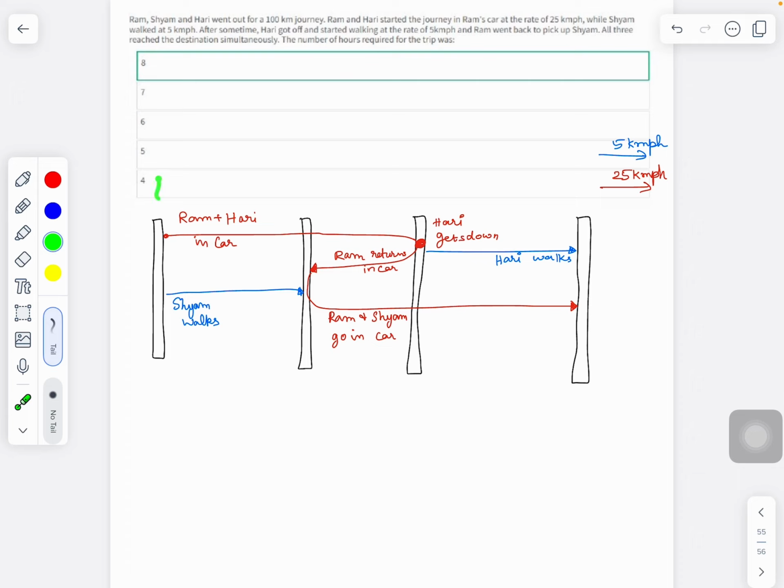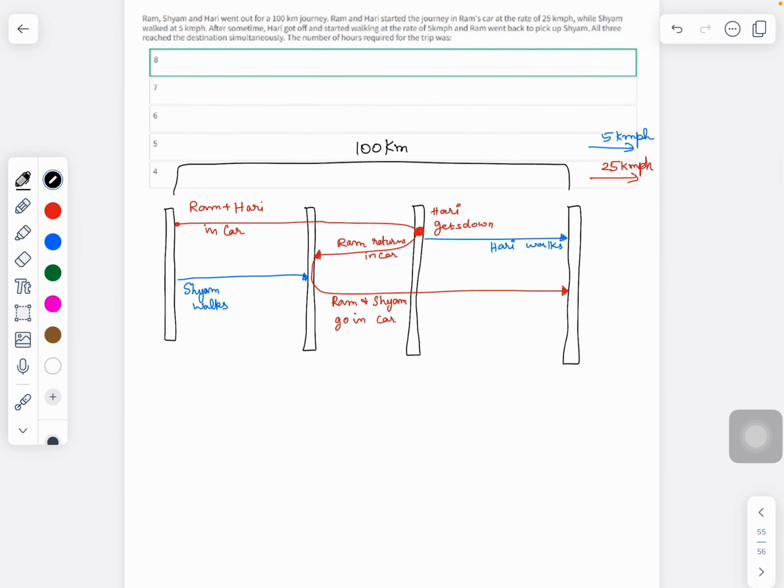This is the given data. And one more piece of information given is that the entire journey is 100 kilometers. The entire distance is 100 kilometers. These are the given data. From this, how many hours was the travel for the entire trip, from the starting moment when the three of them started the journey until the ending moment when all three of them arrived? What is the time taken in number of hours? So this is the question.